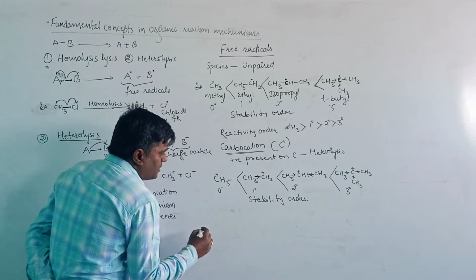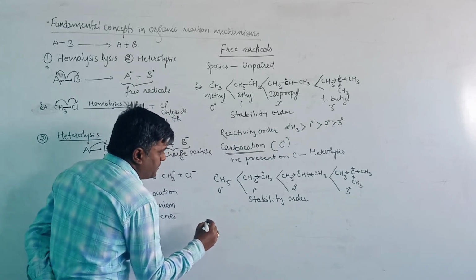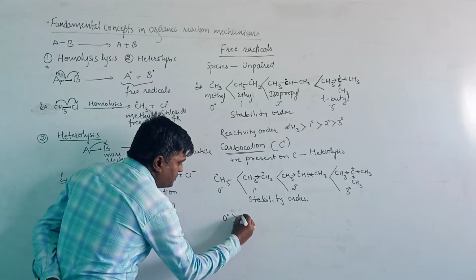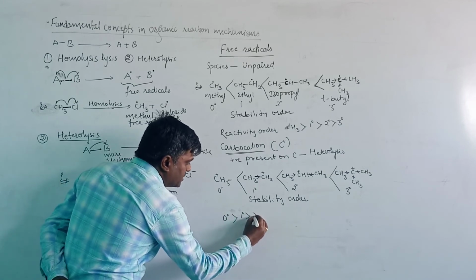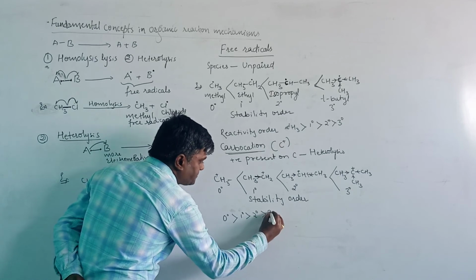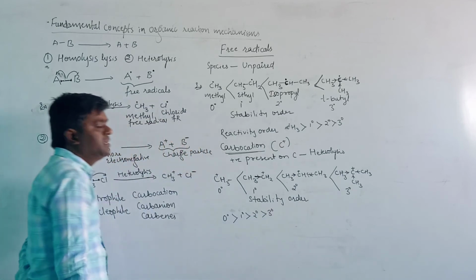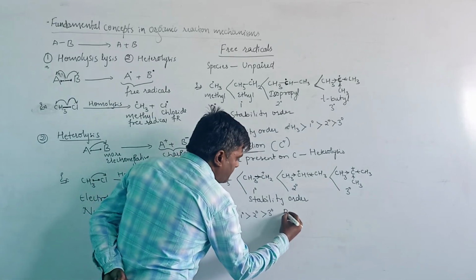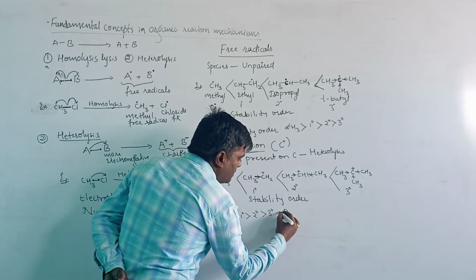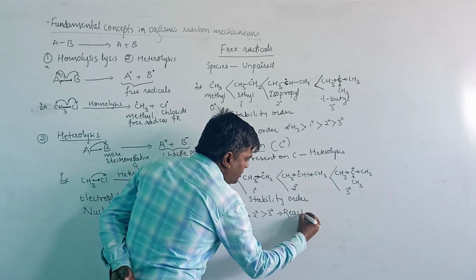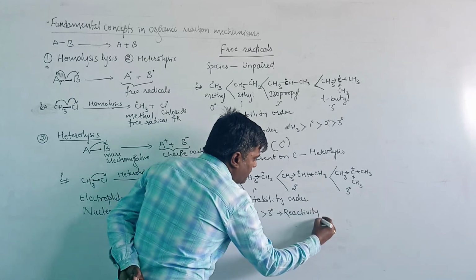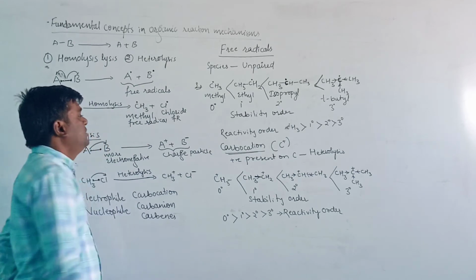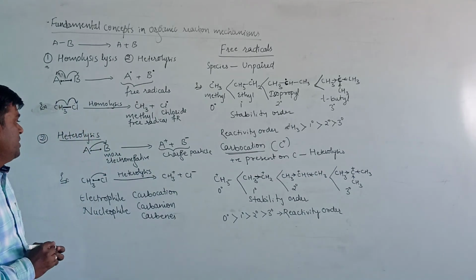When we see the reactivity order, 0 degree is more reactive compared to the primary, the secondary, and the tertiary carbocation. This is the reactivity order of a carbocation. This is about the free radical and carbocation.